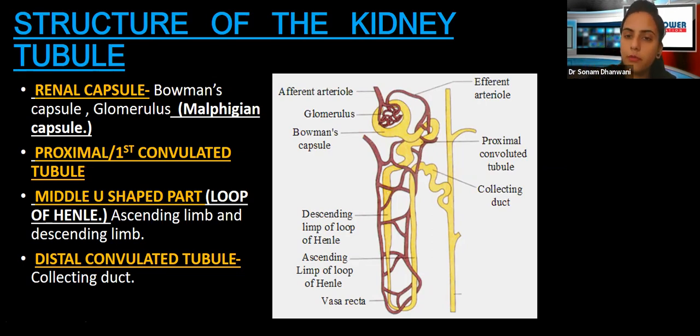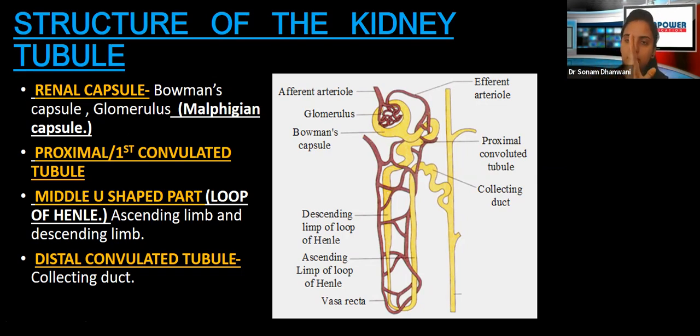Now why do we call it proximal? Because proximal means close. So this is a tubule which is close to the Bowman's capsule, or close to the Malpighian capsule. That is why this is known as proximal convoluted tubule or first convoluted tubule. Okay, this is near the capsule, that is why it is proximal.